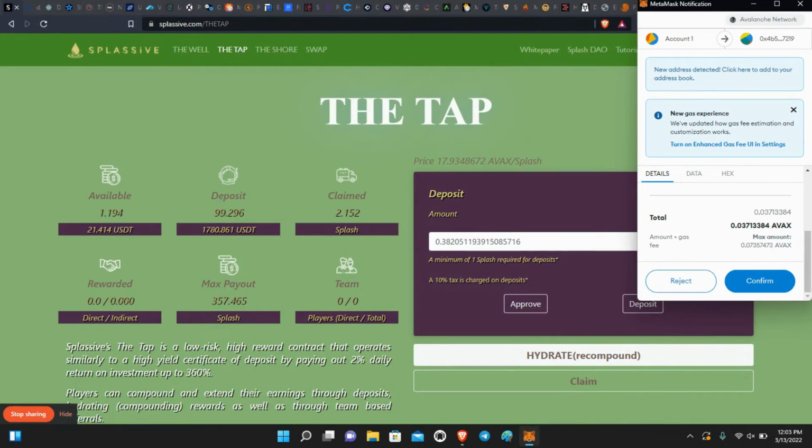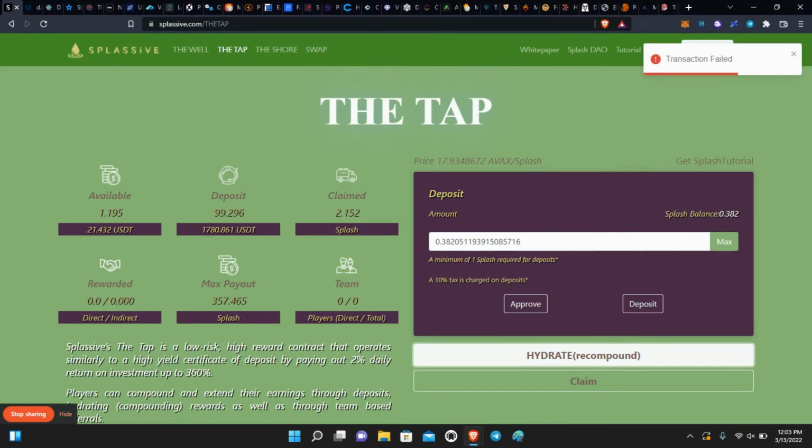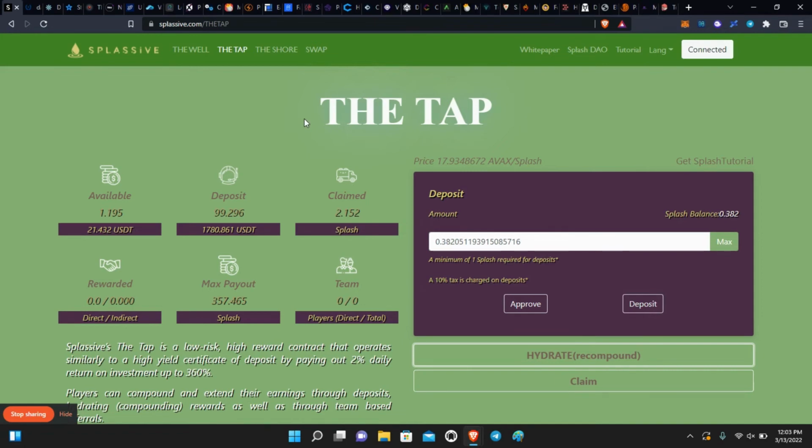Just don't frivolously hydrate like we do on the Binance Smart Chain with Drip, because the Binance Smart Chain is so much cheaper. And that's another reason that Forex created Drip on the Binance Smart Chain, and everybody uses it. So again, this is Drip versus the Splash network. I went over the similarities, I went over the differences. So like I said, if you choose to invest, that's on you. Please do your own research.